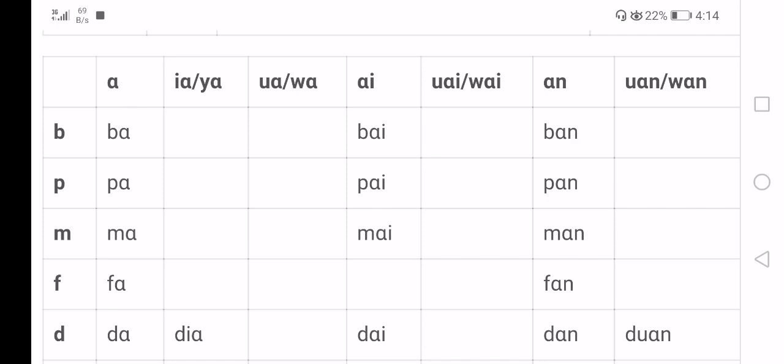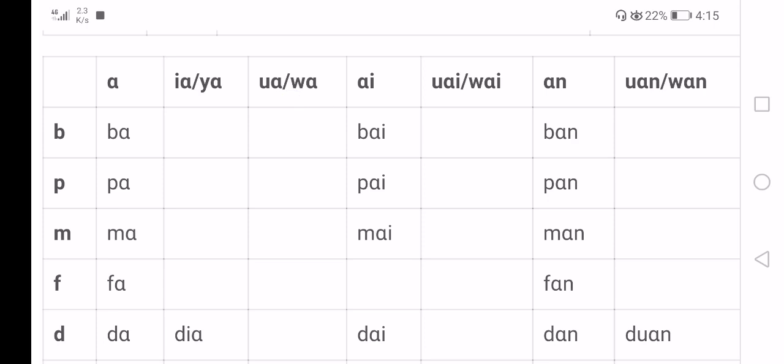Here we have ya as an independent word, and ia as a final following other initials. And so on.